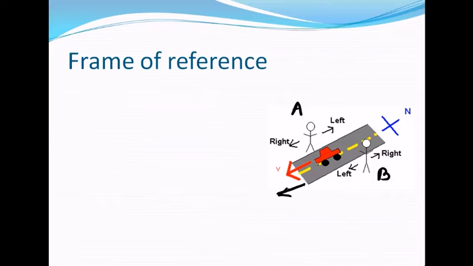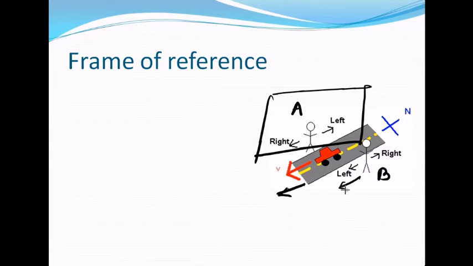Then person A will say that the car is passing towards my right, because he is thinking as per his frame of reference. But at the same time person B will say that the car is traveling towards his left, because person B is thinking as per his frame of reference.